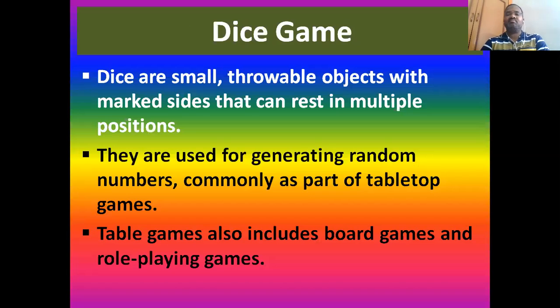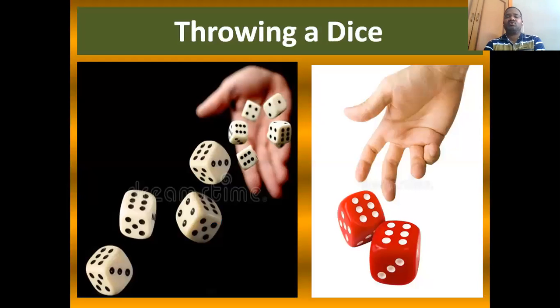Then the dice game. It is a very familiar game in ancient days or olden days, even now also. It's a mind game, in fact. And you need some knowledge of calculation for this dice game. A dice is a small object. Those are in small form. I can show you in the next slide the picture of the dice. That is a throwable object. You can throw it like this.